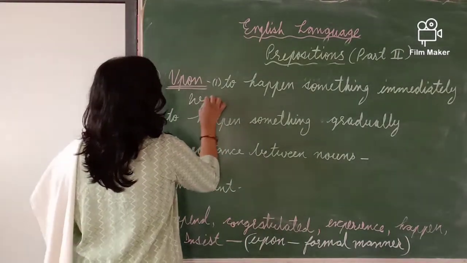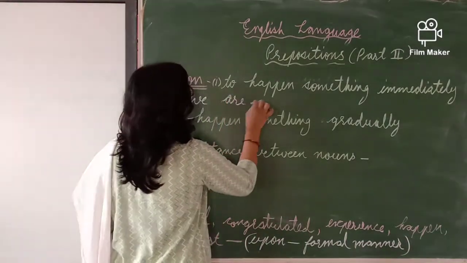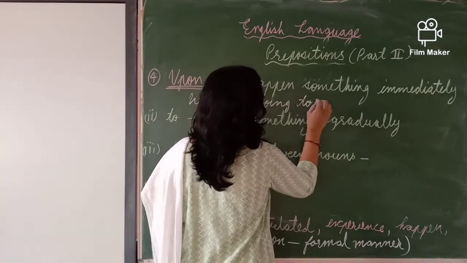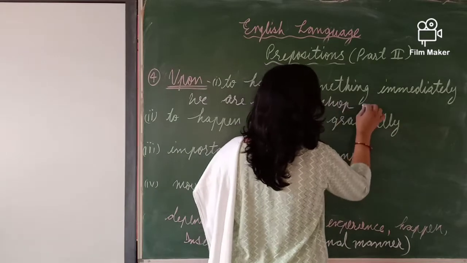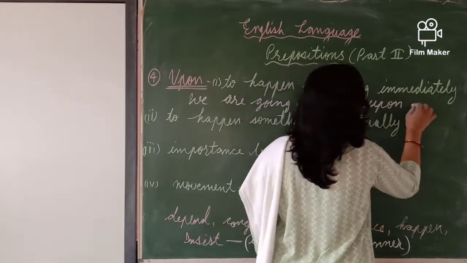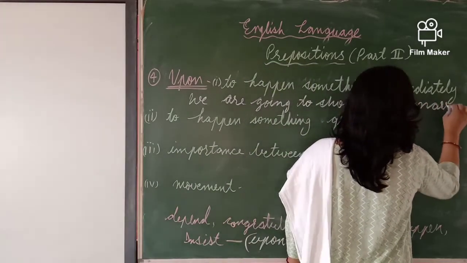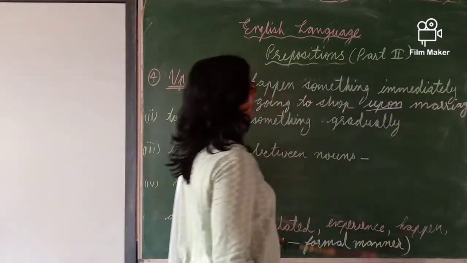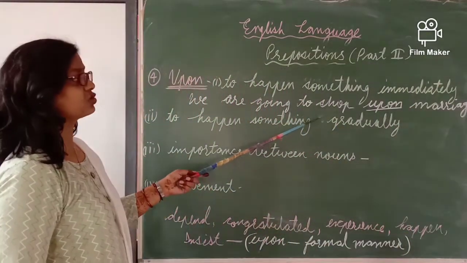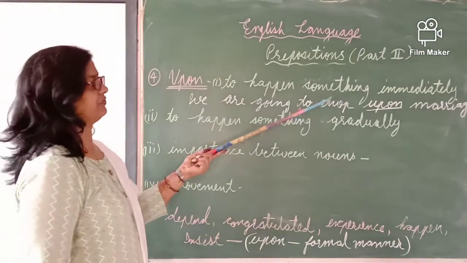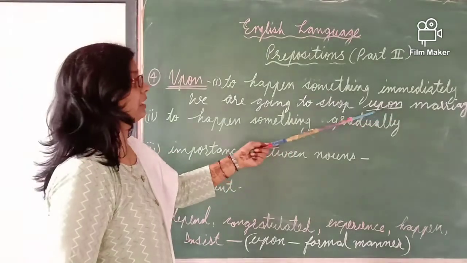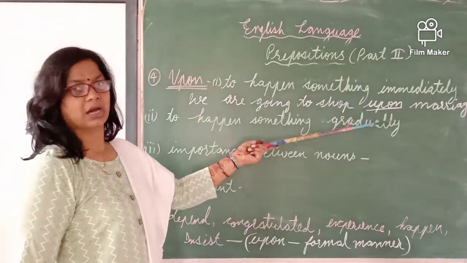Like, we are going to shop upon marriage. The verb is to do immediately. Means we have to do the shopping immediately related with marriage. So here also we wrote upon.